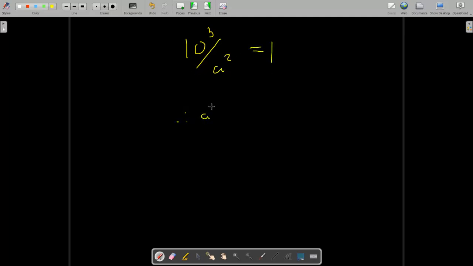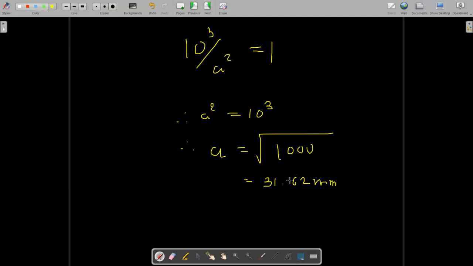Now a square is equal to 10 raised to 3. We have to find the side, not the area. So the side of the square beam is the square root of 10 raised to 3. When you calculate on your calculator, you will find 31.62 mm.